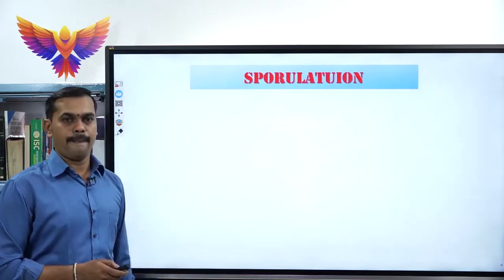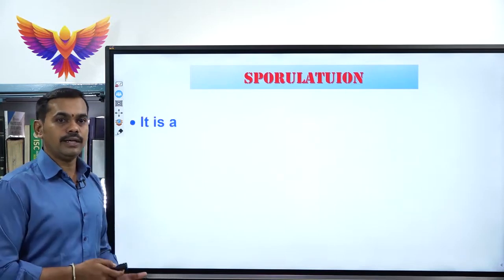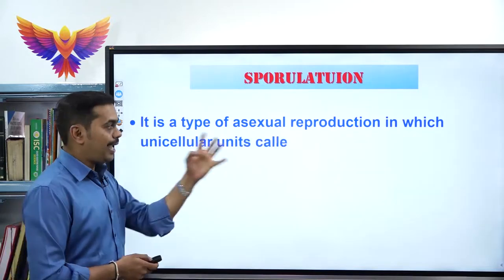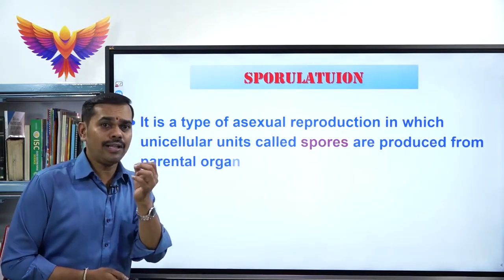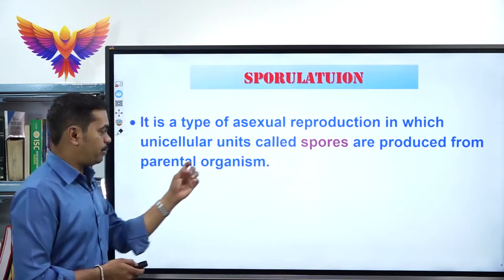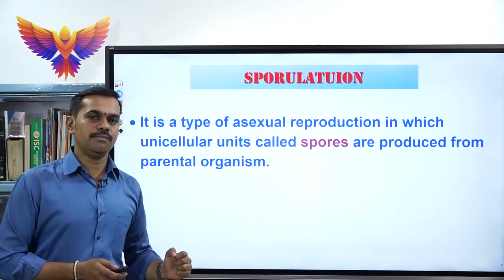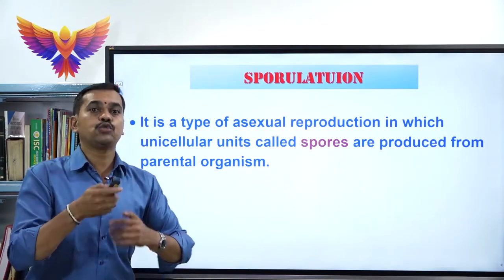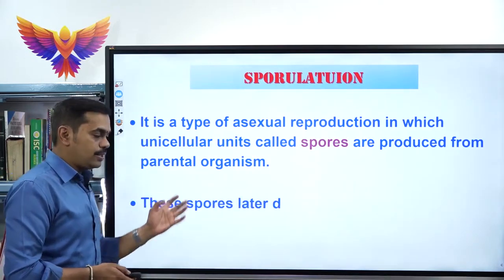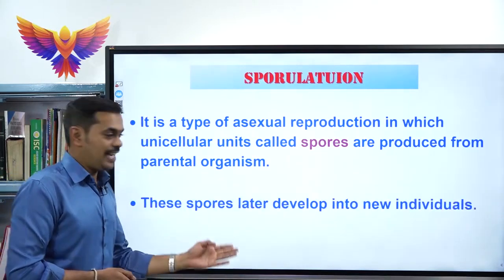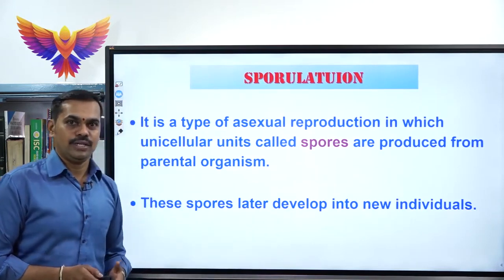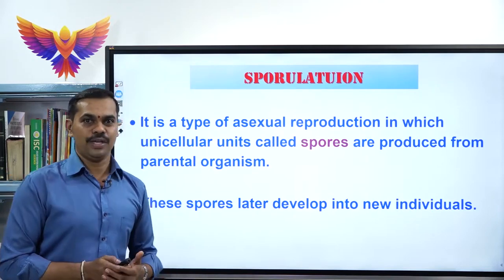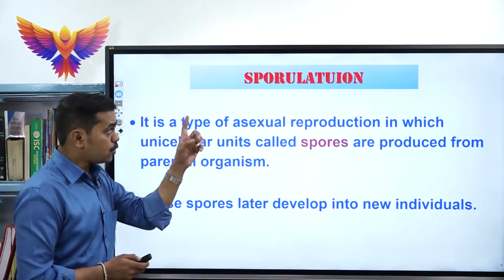It is one more important concept. So what do we mean by sporulation? It is also a type of asexual reproduction in which unicellular small units called spores are produced from the parental organism. Later on, these unicellular units called spores develop into new individuals. Each and every spore will develop into a new individual or a new organism. That is the exact definition of sporulation.